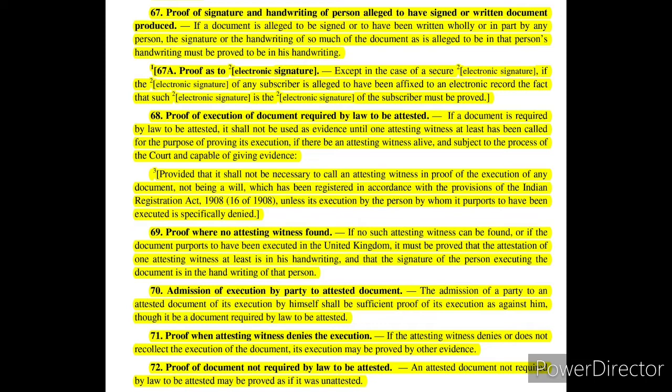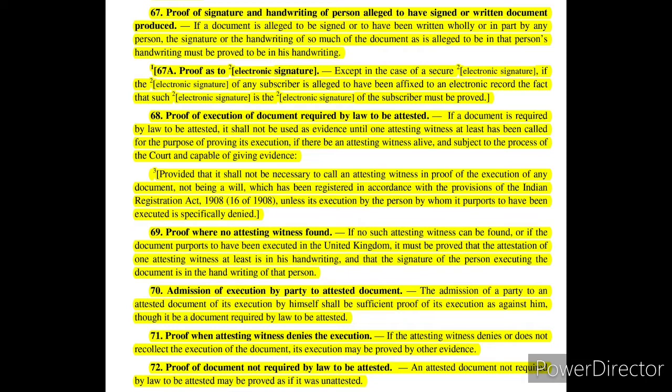Now section 69 says, where no attesting witness is found, then two things need to be proved. What are they? Firstly, it needs to be proved that the executing person's signature is in his own handwriting, and secondly, that at least one of the attesting witnesses has attested such document in his own handwriting. Now section 69 is not available when an attesting witness is alive.